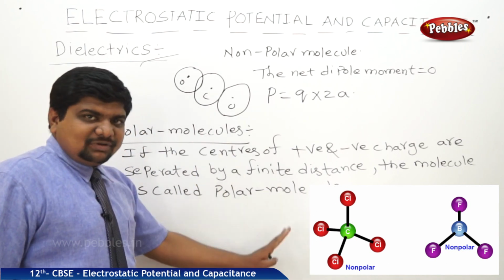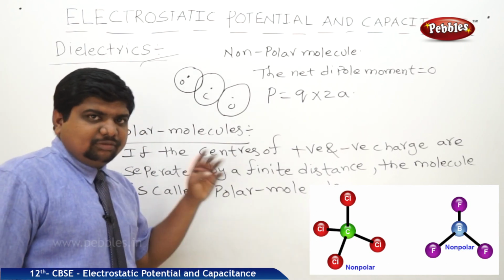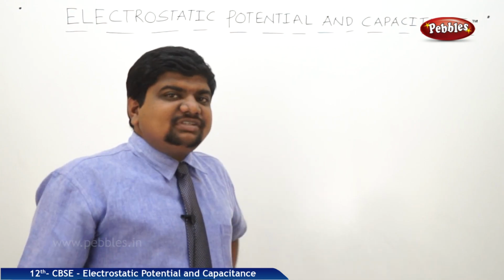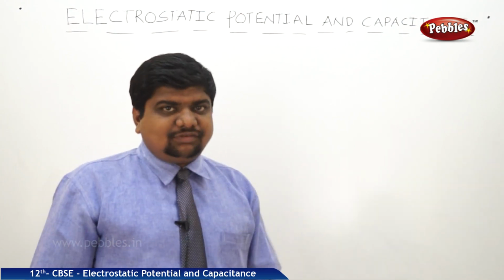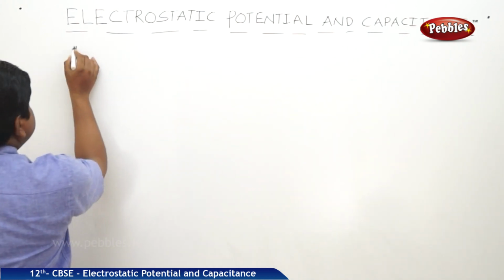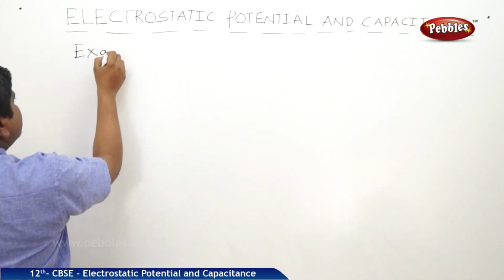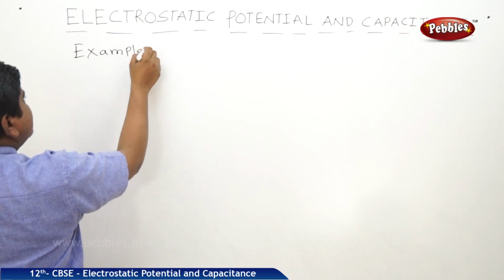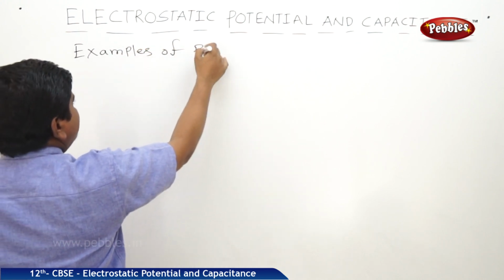What are the examples of polar molecules? It will be like this. Now some examples of polar molecules and the structures of those polar molecules are like this. Examples of polar molecules.